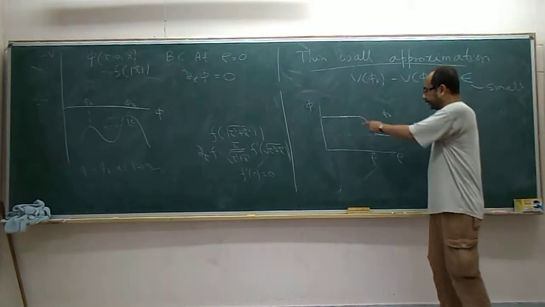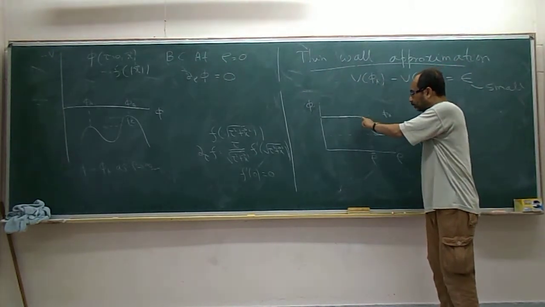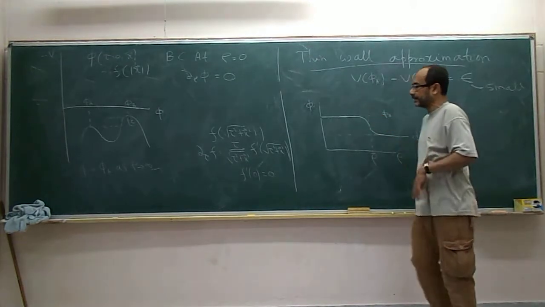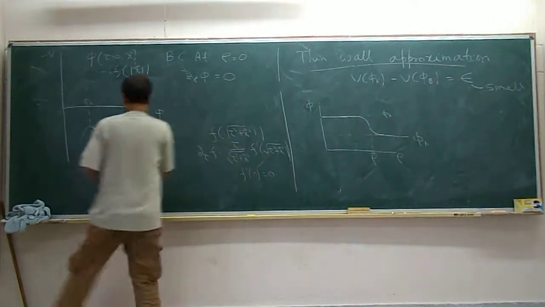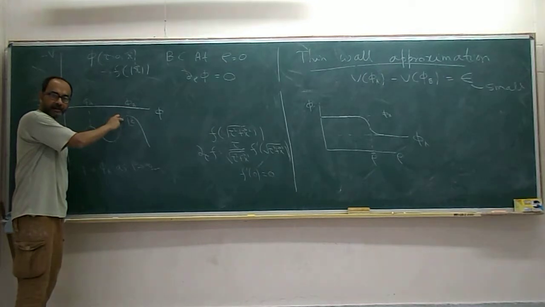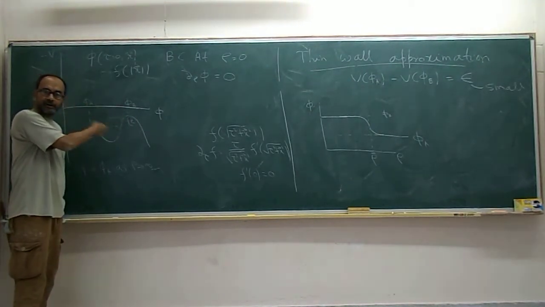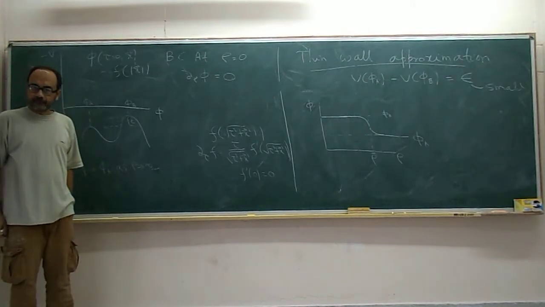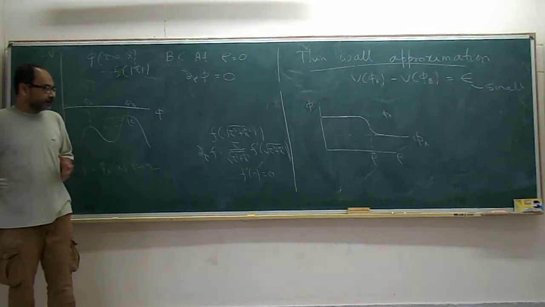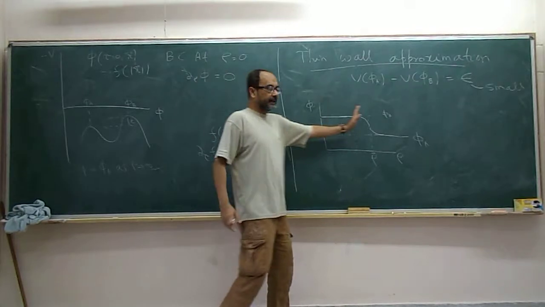The point is that this part of the rolling we expect will not be too slow, because once it has started rolling, once it has gone a little bit away from phi b, this part of the potential is steep. Here it will roll in order 1 time. The effect of small epsilon is that it will simply delay the onset.